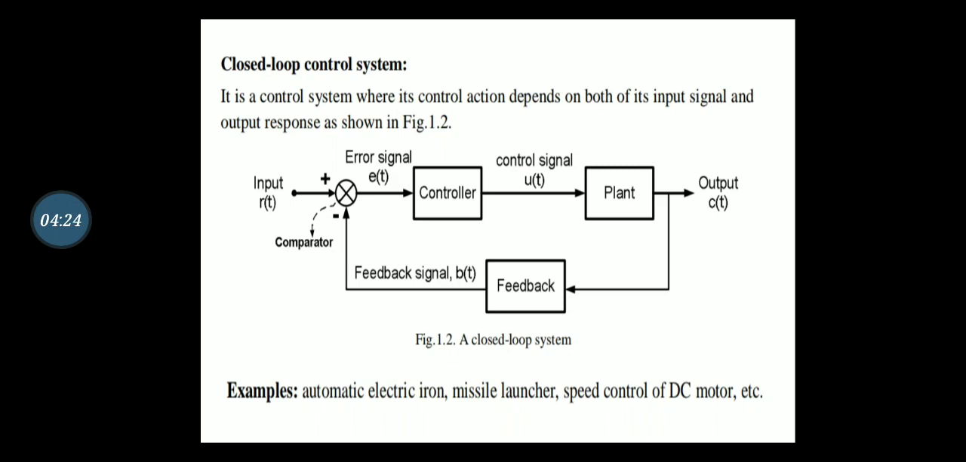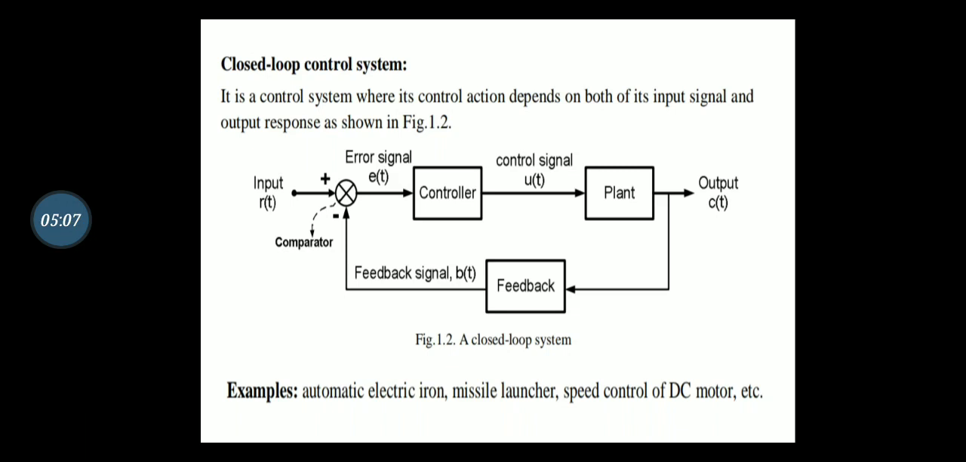So in this system there are three signals: R of t, B of t, and E of t. Obviously a comparator is required there. The feedback signal B of t is compared with the input signal R of t. Then if an error is generated, that error signal is acted on by the controller, and the control signal, which is u of t, is obtained and given to the plant.